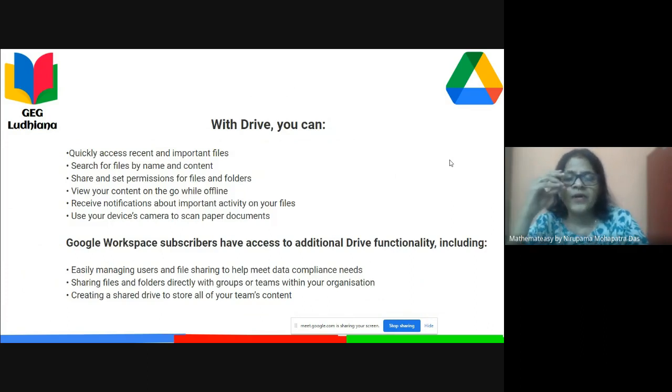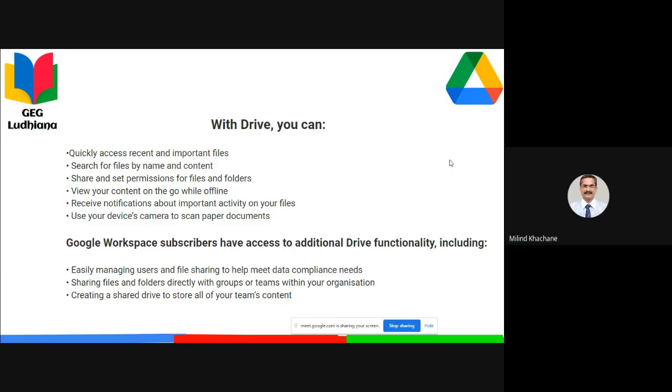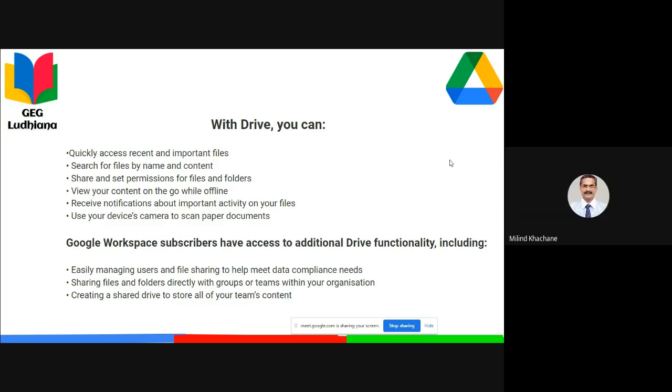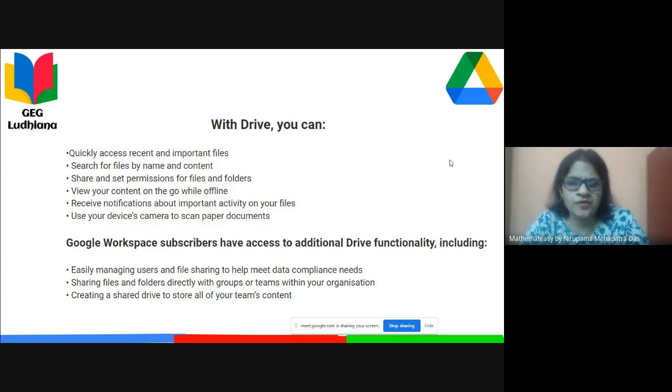And there are more things to do. With Drive, we can quickly access recent and important files, search for files by name and content, or share and set permissions, meaning whether somebody can view our files, edit, or suggest something. We can view the content even if we are offline.